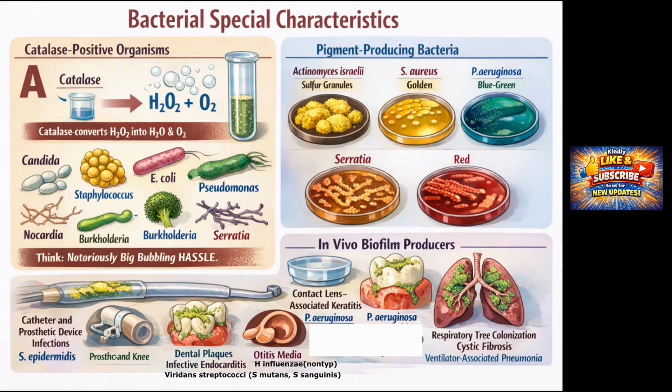Let's continue with some special conditions such as the catalase-positive organisms, the pigment producers, and the biofilm-producing bacteria. Catalase-positive organisms are defined by their ability to produce the enzyme catalase, which breaks down hydrogen peroxide, H2O2, into water and molecular oxygen, producing visible oxygen bubbles in laboratory testing. This biochemical property has major clinical consequences that board examiners frequently test in the context of host immune defects.